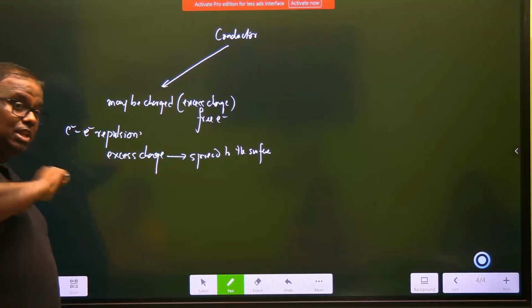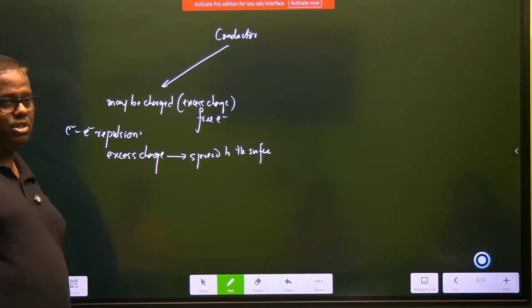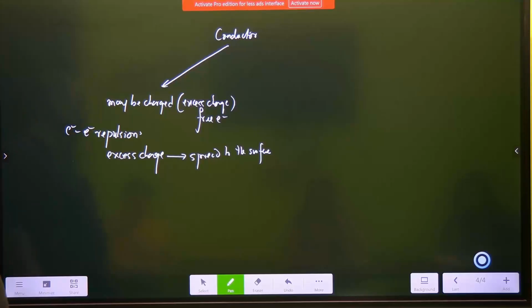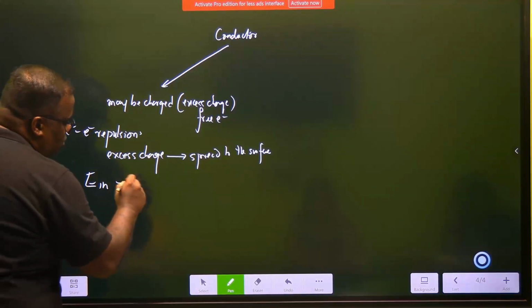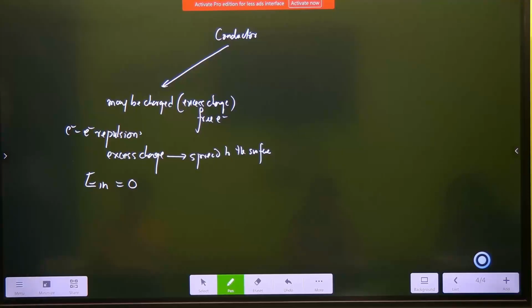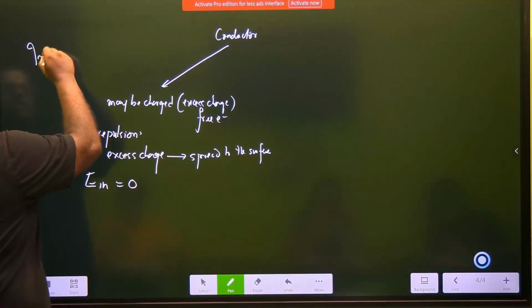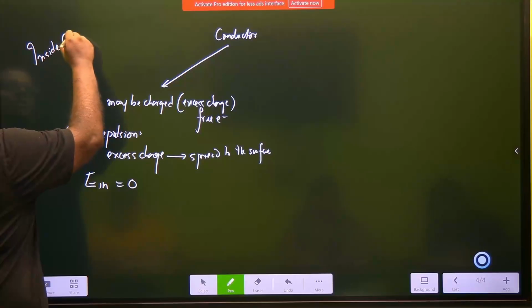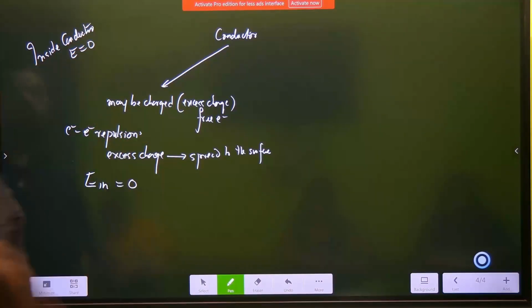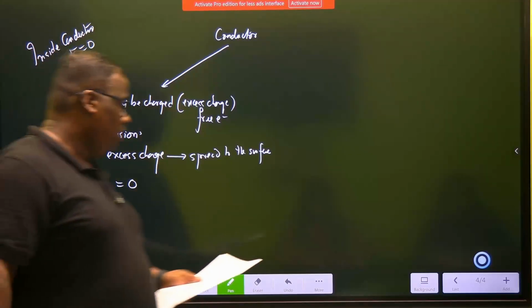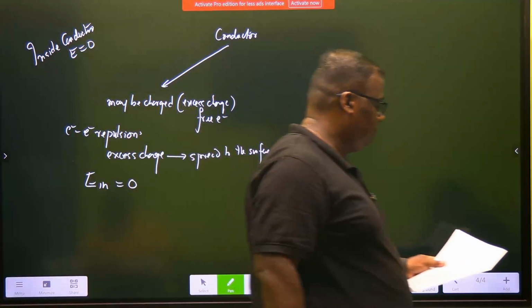Those 5 will be repelled and they will come onto the surface, which again tells you that the electric field inside is equal to 0. Inside, how many charges do you have? Equal number of charges. So the electric field inside a conductor is 0. So write down this line. Inside conductor, very important, E is equal to 0, whether you have a neutral conductor or a charged conductor.